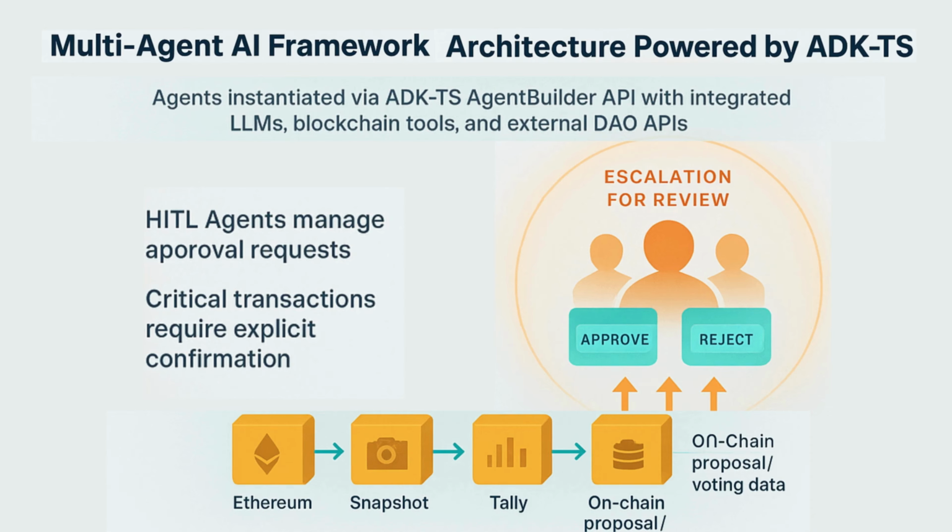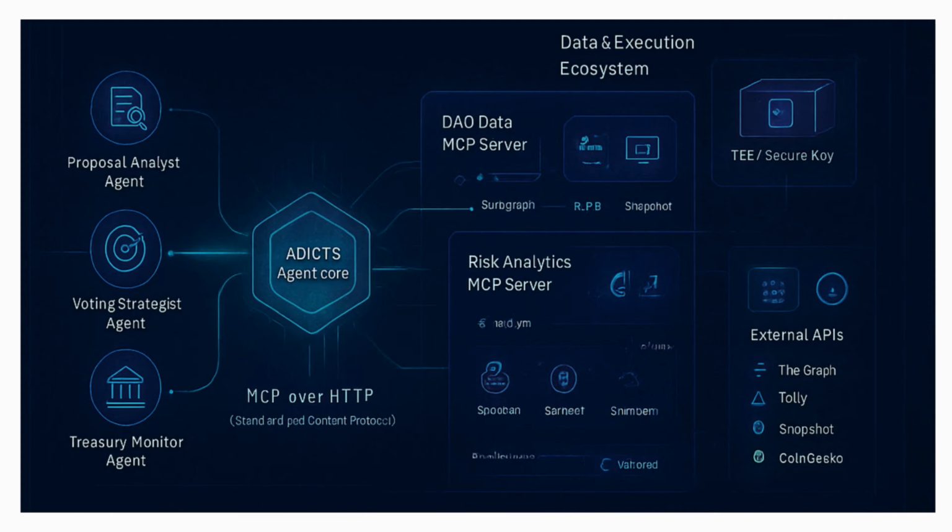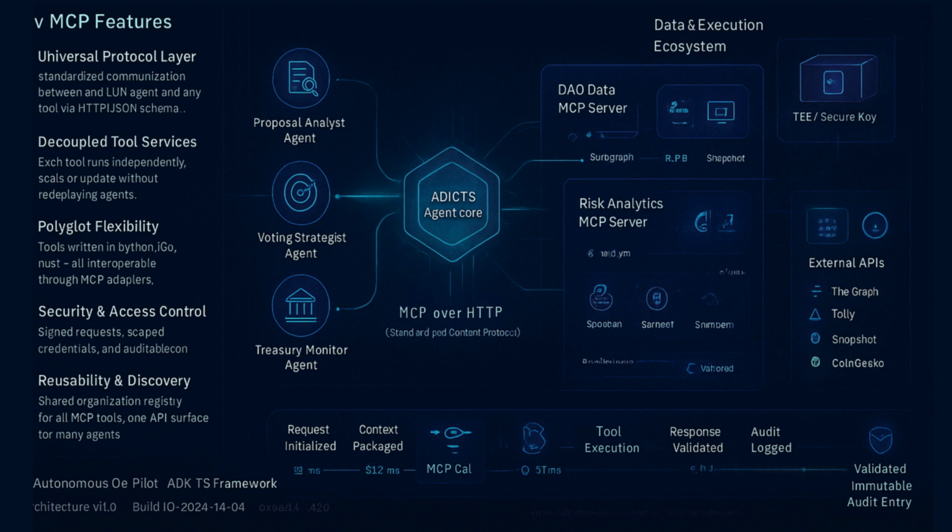BitMind connects seamlessly to the existing governance stack using ADK-TS's integration tools. Custom ethers.js wrappers allow agents to call smart contracts for voting or treasury actions. REST API clients fetch real-time proposal data from Snapshot and Tally. MCP servers, model context protocol nodes, serve as unified data access layers for both on-chain and off-chain governance events. This means BitMind's agents can combine off-chain intelligence, the deliberation layer, with on-chain validation, the execution layer. Once human approval is given, BitMind signs and submits the transaction through the integrated wallet system. The result, automated, auditable, and cryptographically verifiable governance.